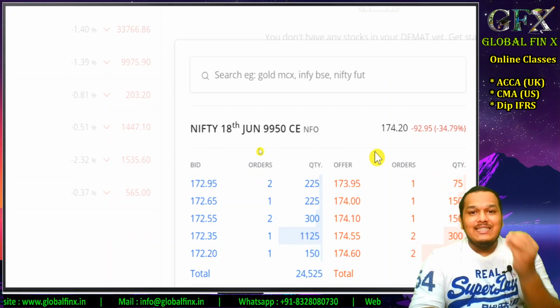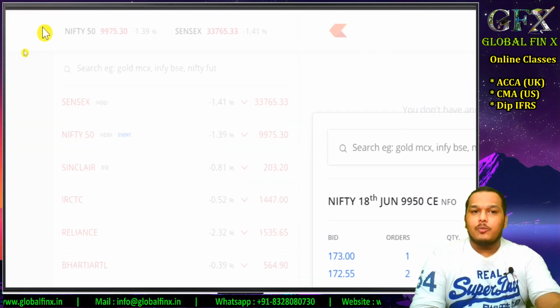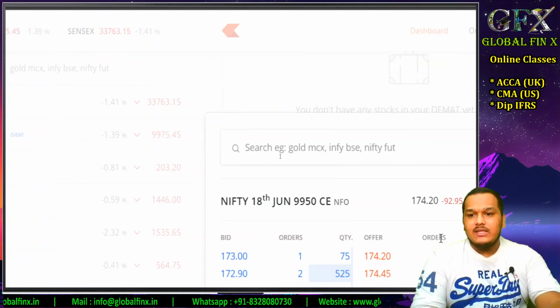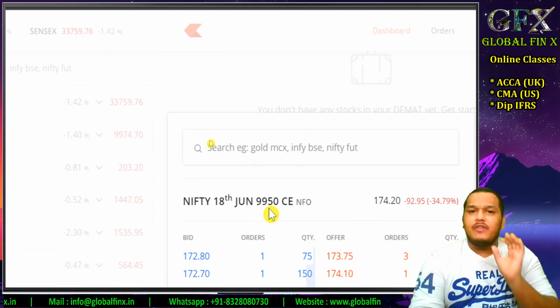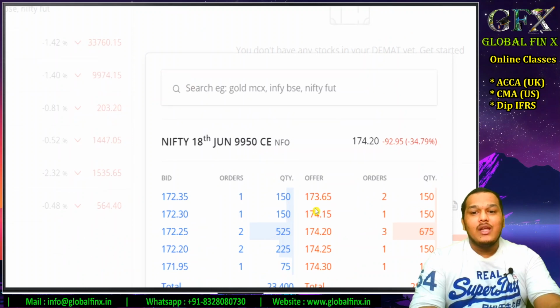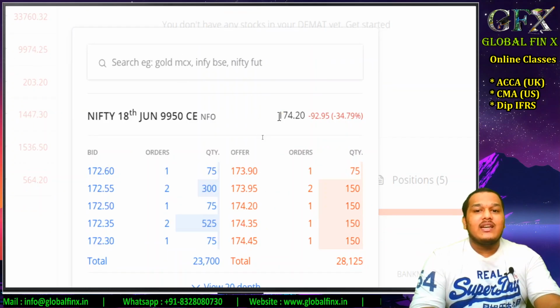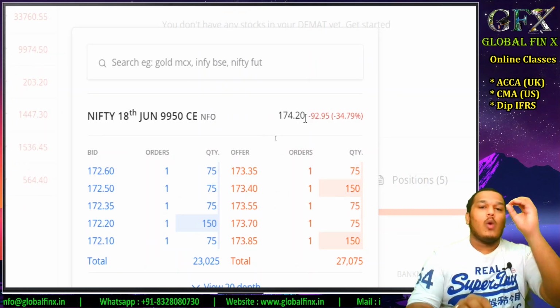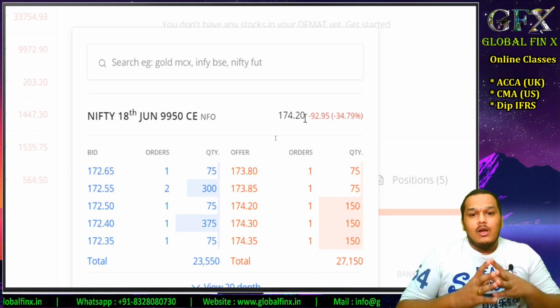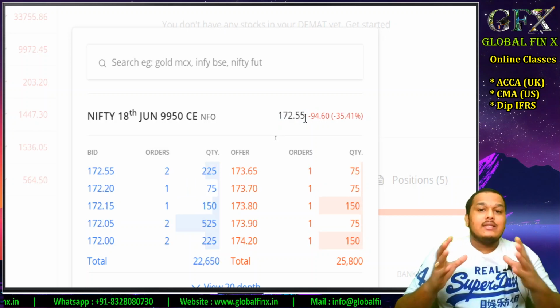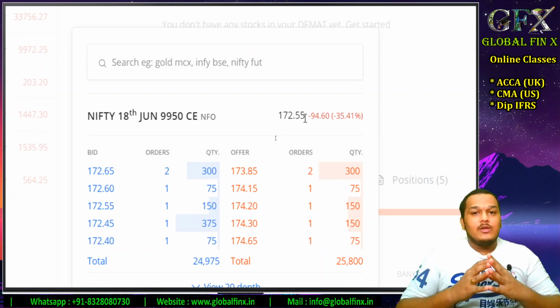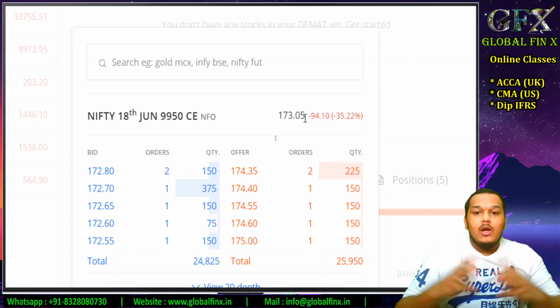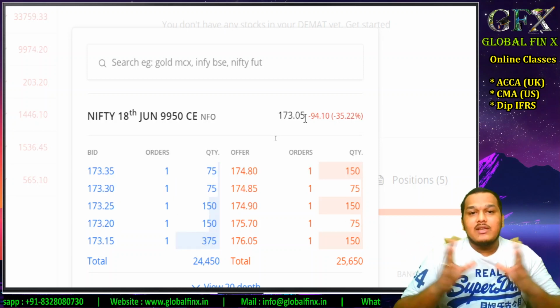So intrinsic value shall be 25 or 26 rupees. See, 99.76 minus 99.50, it should be 25-26 rupees. But right now the option is being traded at 174 rupees. Sir, why is it trading so high? Why is it 172, whereas intrinsic value is only 25? What is the remaining 145, 147 rupees?